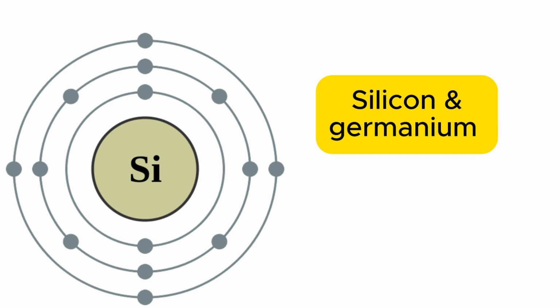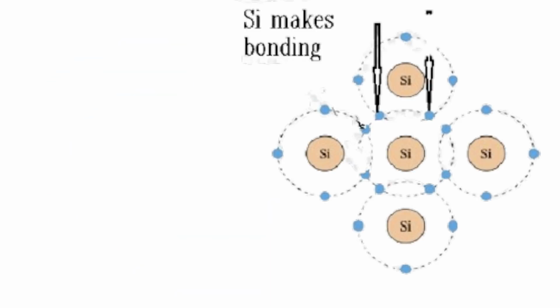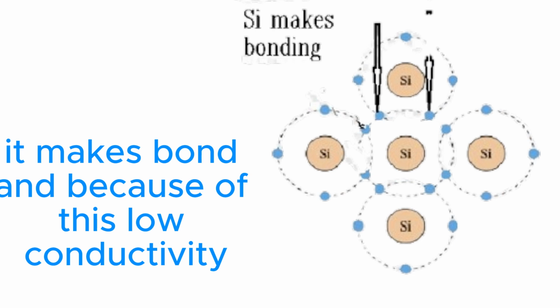Semiconductors like silicon and germanium are the most common examples of semiconductors. They have 4 valence electrons. These electrons form strong bonds with neighboring atoms. At room temperature, they bond with each other and with the surrounding electrons, and because of this, they have low conductivity.